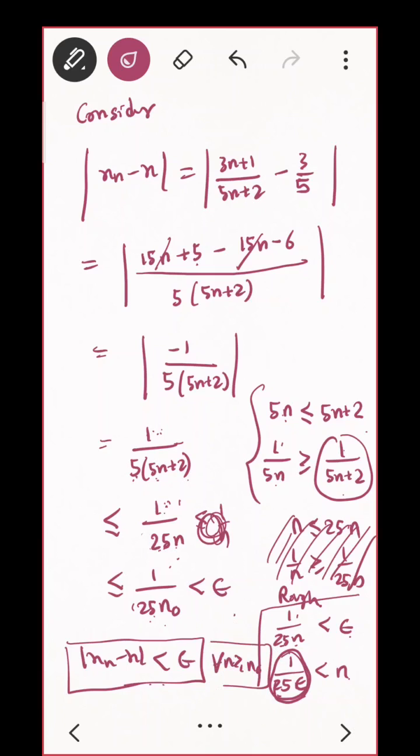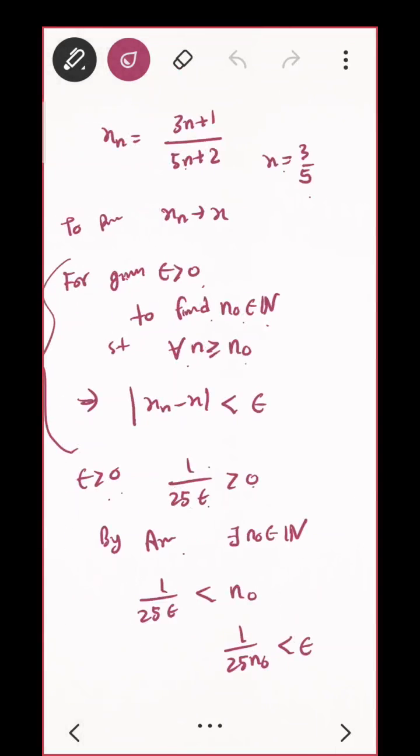Is that clear? This is how we will be proving whether a sequence is convergent or not. You see, all the time we are using the Archimedean property. Even if I give you some question, you will see everywhere you will be using the Archimedean property, how important that is.